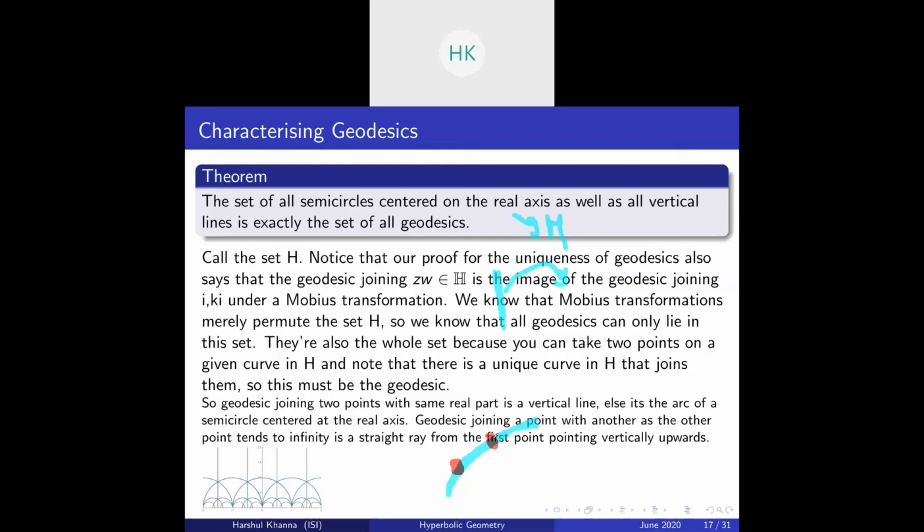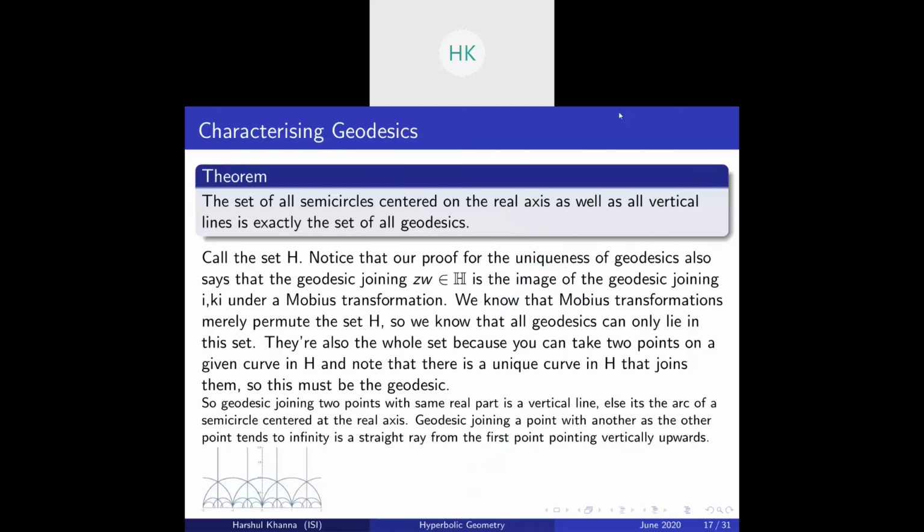Hence, this must be the geodesic. Convince yourself that this is the case. What we get is that this set, of semicircles centered on the real axis and vertical lines, is exactly the set of all geodesics. First, we proved that the set of geodesics sits inside this set, and then we proved that this is exactly the set.